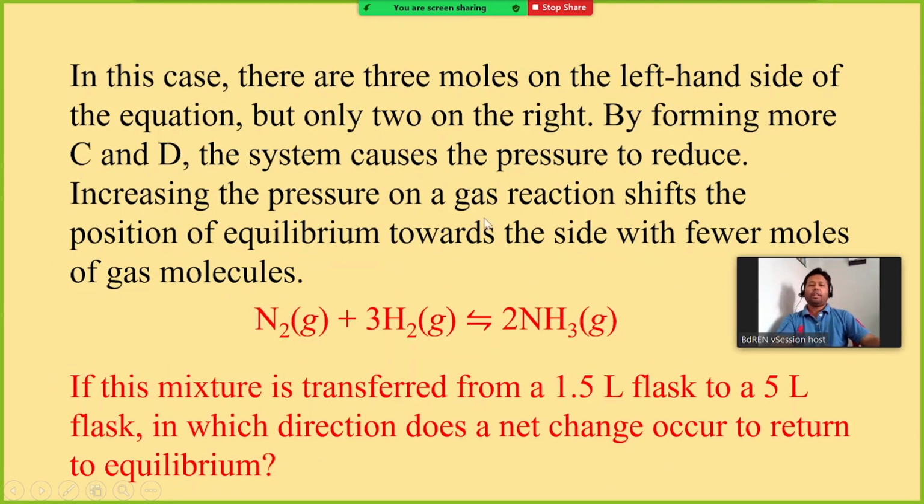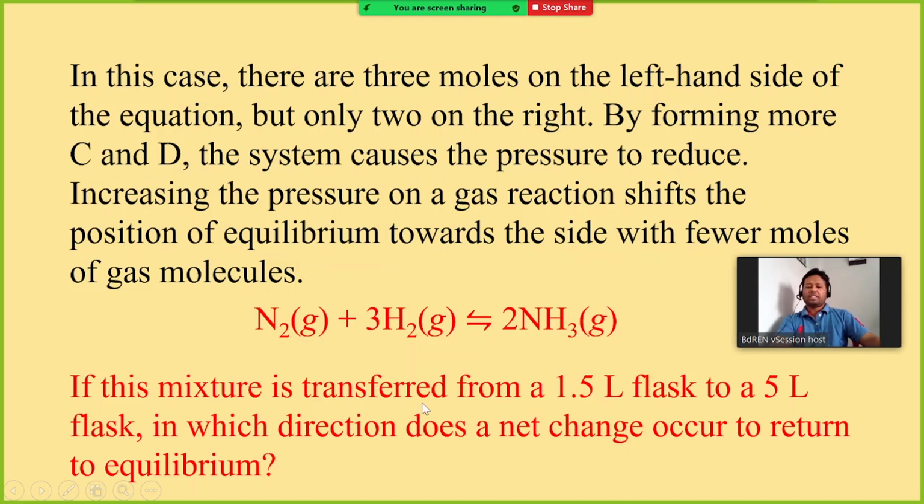Increasing the pressure on a gas reaction shifts the position of equilibrium towards the side with fewer moles of gas molecules. So if you increase the pressure of the system, in which direction will the equilibrium move? Towards the side where the number of molecules is less. The equilibrium position will move towards that direction.